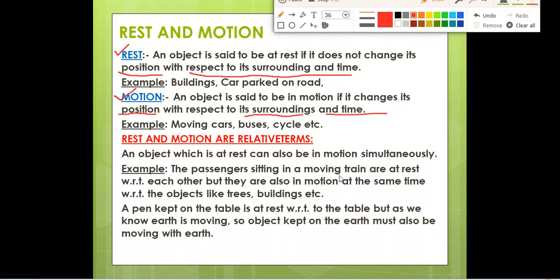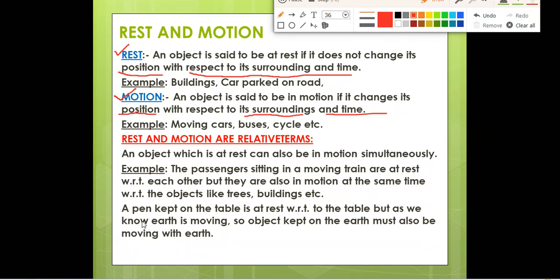The passengers sitting in a moving train are at rest with respect to each other. Suppose you are traveling somewhere in a train, then you all will sit inside the train and be at rest with respect to each other, but you are also in motion at the same time with respect to objects like trees and buildings. With respect to the trees and buildings outside the train, the train is moving, so the train is in motion. But with respect to the passengers sitting inside the train, they are at rest.